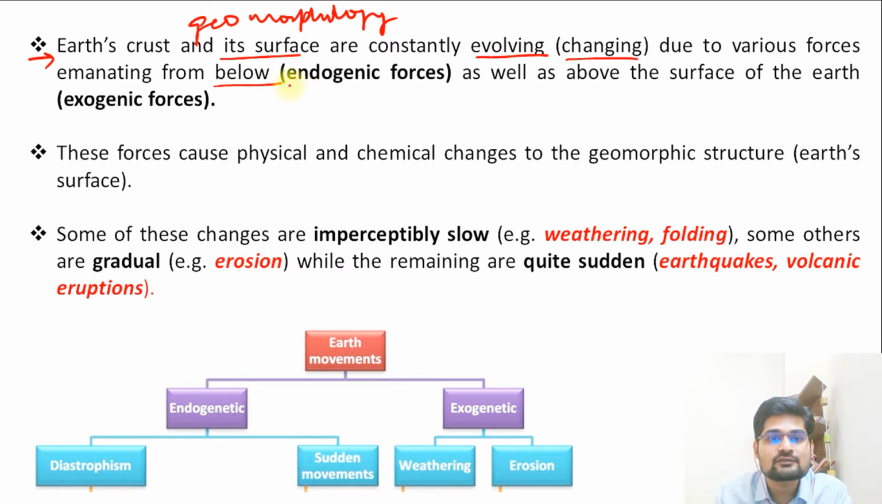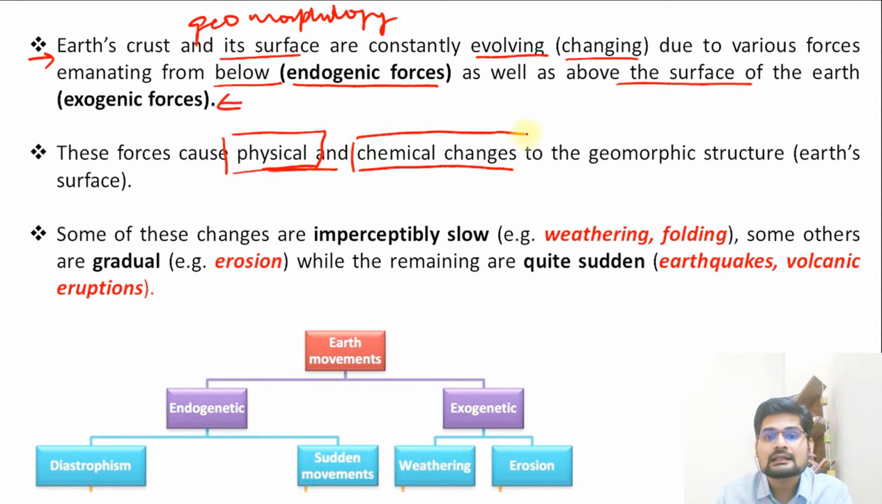Here we talk about these forces which are emanating from below, that are called endogenic forces, as well as forces above the surface of the earth, which are external in nature, so they are called exogenic forces. Many times on the basis of genetic, that is origin, it is written as endogenetic or exogenetic. These forces cause physical and chemical changes both, in the physical and chemical properties of the Earth's matter. So it changes the geomorphic structure and leads to the evolution of geomorphic structure on the Earth's surface that we study.